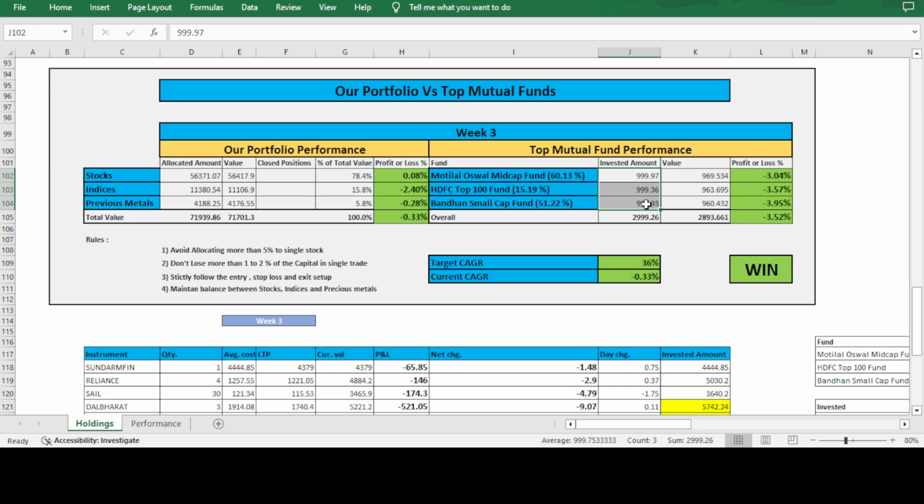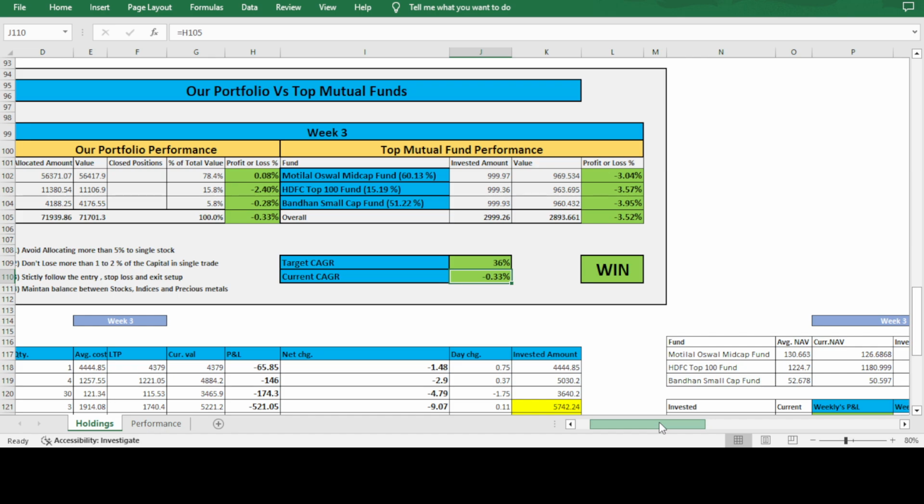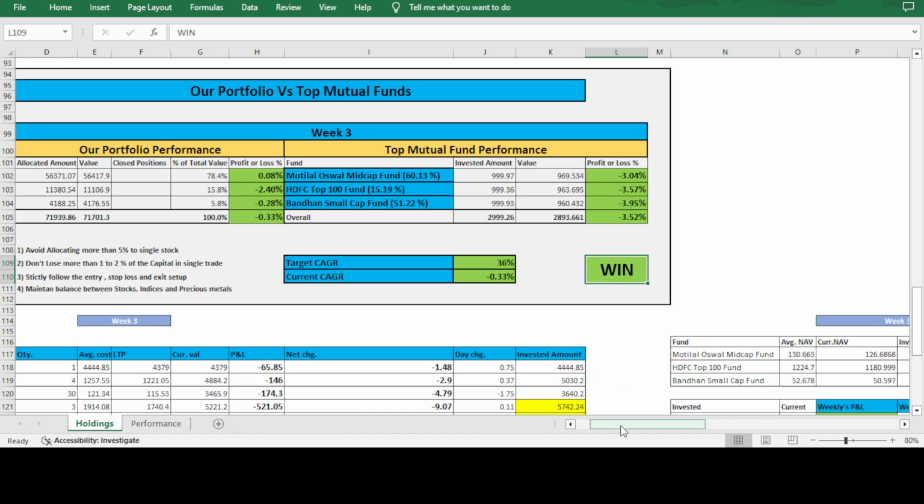And this is the invested value, it's around 1000, and this is the current value. I just put a smaller amount only, so that I am just comparing the percentage, so I don't expect to put some lakhs of money. And this is also the same, we are comparing against 1 lakh of rupees, so 28,000 rupees I yet need to deploy. And this is our yearly target, and this is where we are currently. And this week also we are performing well, so I put this one.